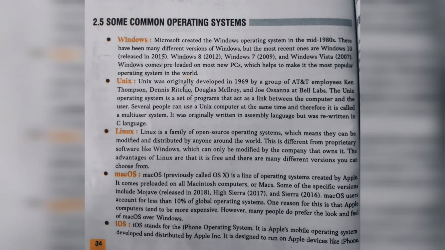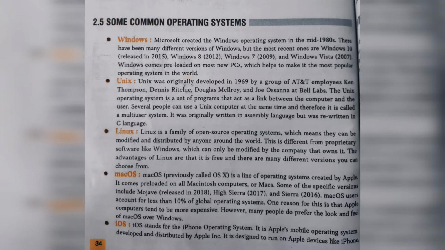Okay, Linux is a family of open source operating systems, which means they can be modified and distributed by anyone around the world. They are different from proprietary software like Windows, which can be modified only by the company that owns it. The advantages of Linux are that it is free and there are many different versions you can choose from.